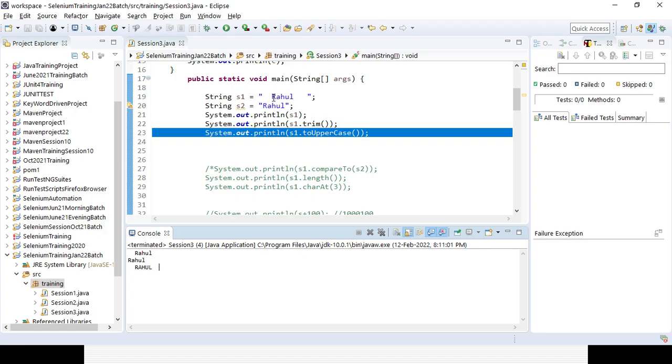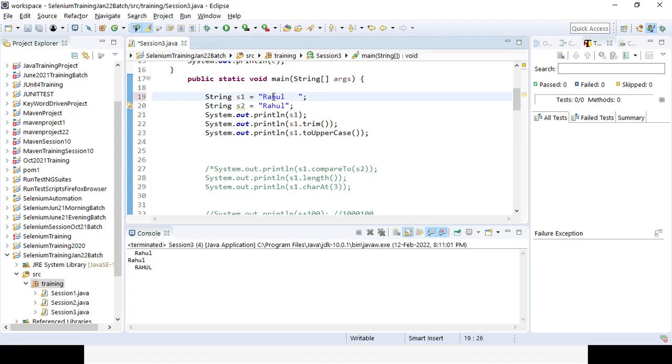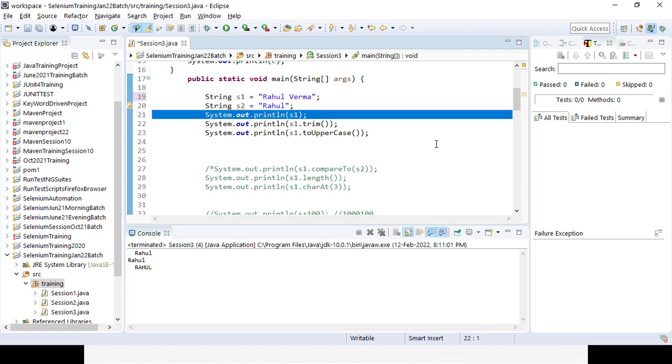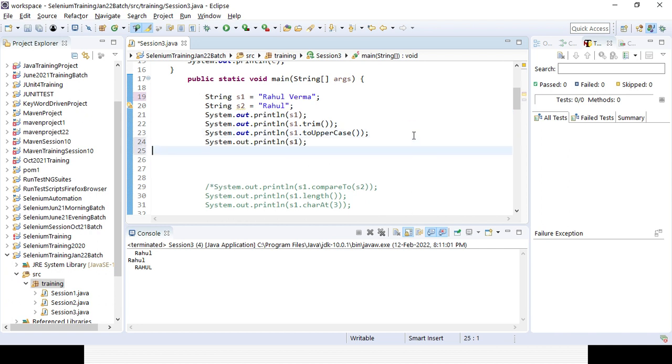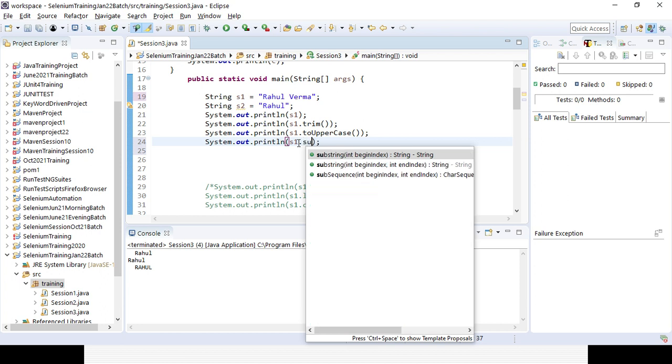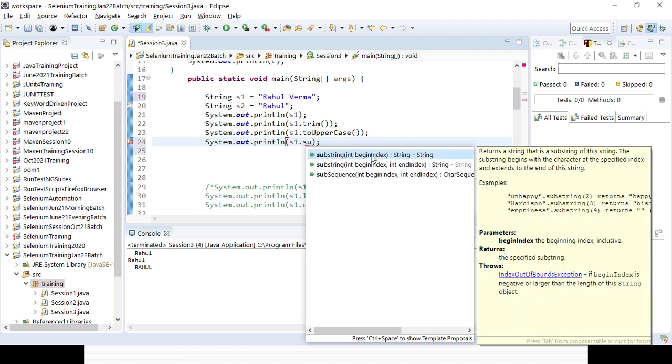Here I am giving Rahul Verma dot substring. I can give only the begin index, or I can give the begin index and the end index.